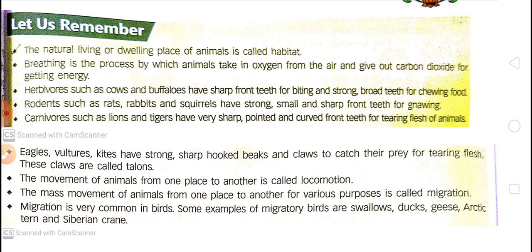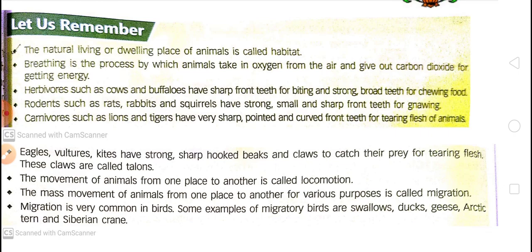Herbivores. Herbivores means the animals which eat only plants or plant parts. They are called herbivores, and herbivores such as cow and buffaloes have sharp front teeth for biting and strong broad teeth for chewing food. Herbivorous animals eat plants so they have sharp front teeth for biting and strong broad teeth for chewing their food.